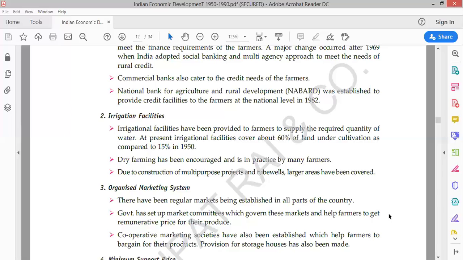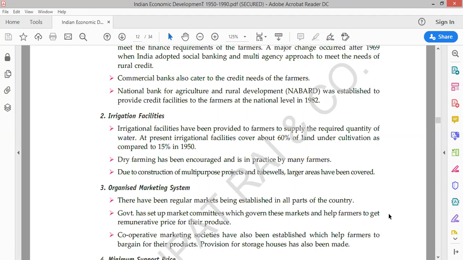Irrigation facilities have been provided to farmers to supply the required quantity of water, because they need water for irrigation. To make sure that they get a proper supply of water, the government introduced irrigation facilities for poor people. In 1950, only about 15% of cultivation was done with the help of water, but now almost 60% of areas have a proper water supply.